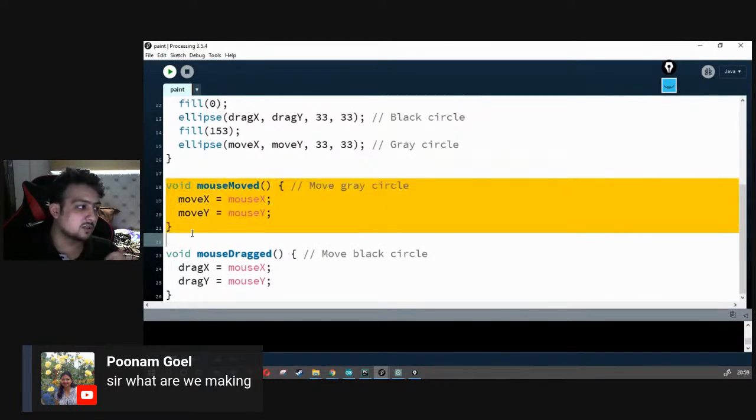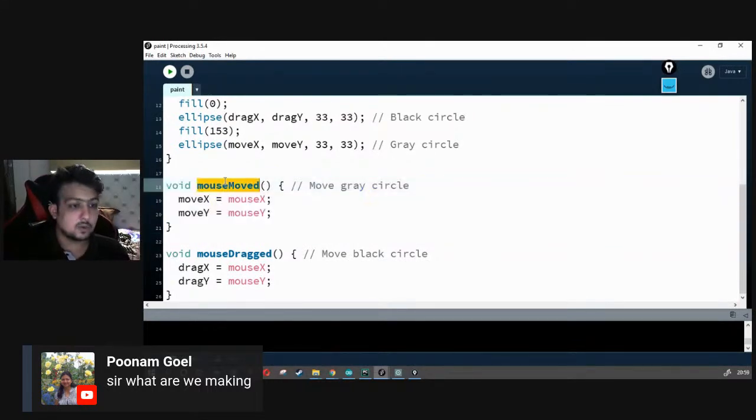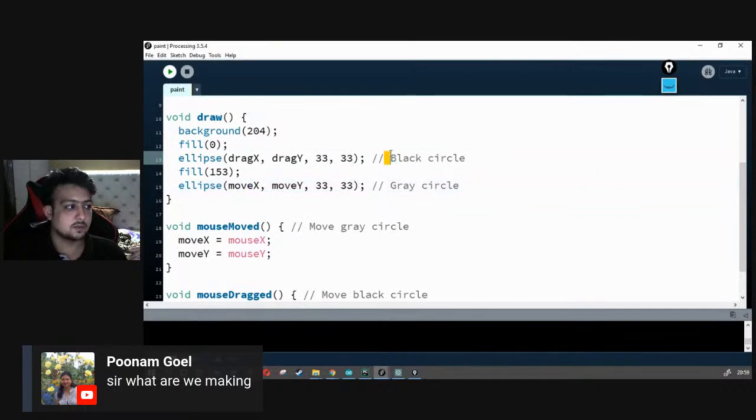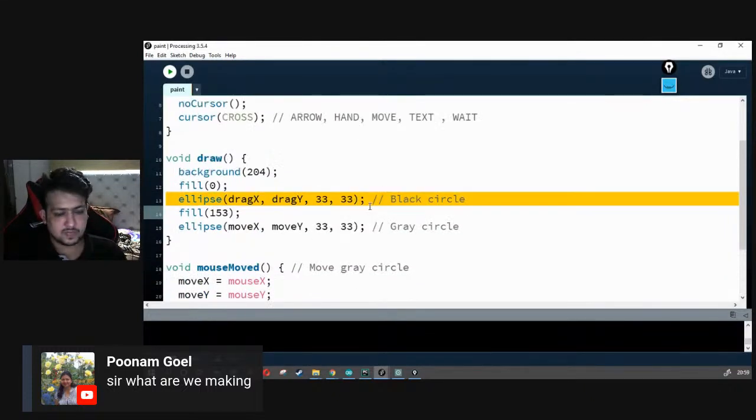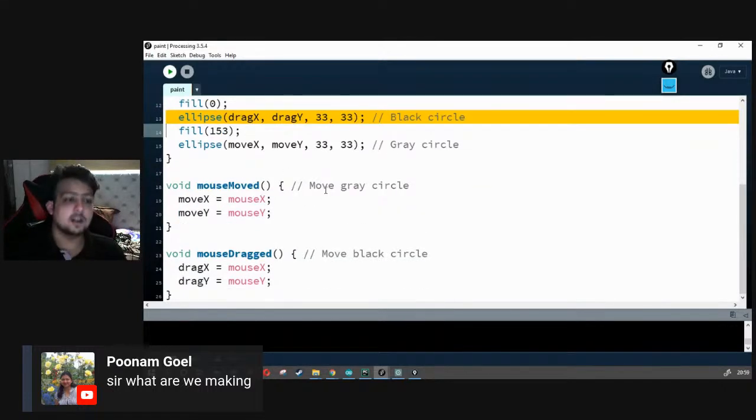Now we talk about two different functions called mouseMoved and mouseDragged. When I move the mouse like this, that's a mouse move. We get mouseX and mouseY and store them, and that circle is updated using mouseX and mouseY. This is one gray circle and this is one black circle. When I drag, dragX and dragY, mouseX and mouseY are again stored and it goes over here. I think that's pretty clear to everyone. So two functions are called when I move something without clicking.